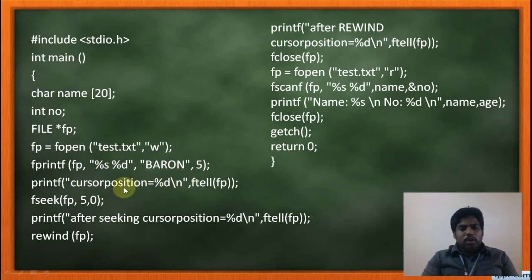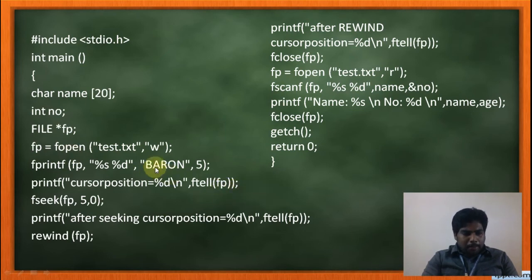So I'm going to print the position. Cursor position equal to, what's the type? Long type, that is long int. So I am using %ld, comma, ftell of fp. ftell is used to print the current position. Which file? This fp file. Okay, so what will happen? It will print the answer as 7.